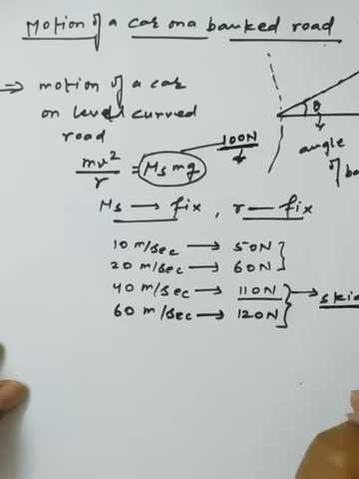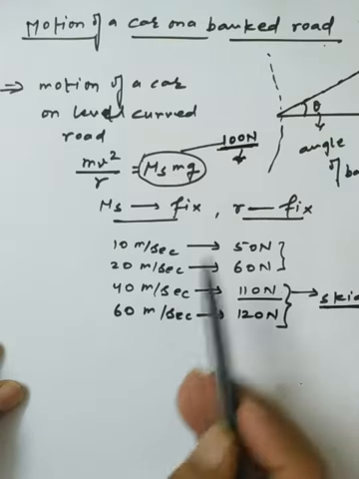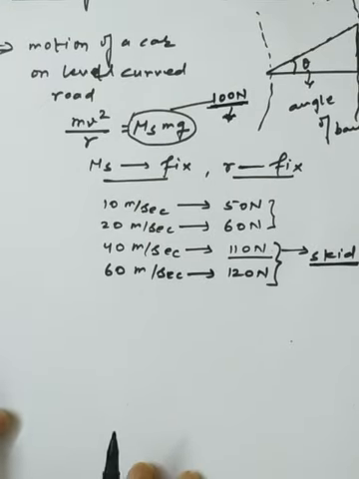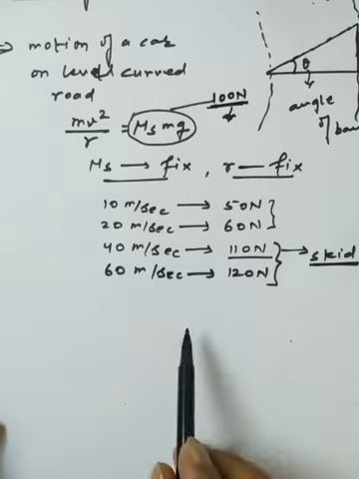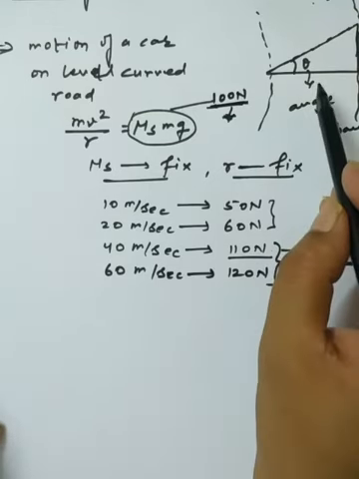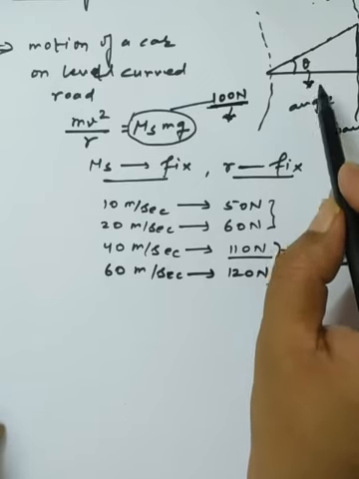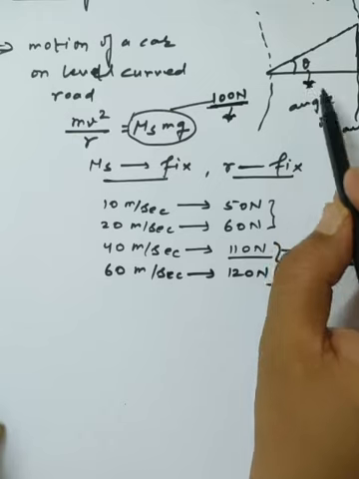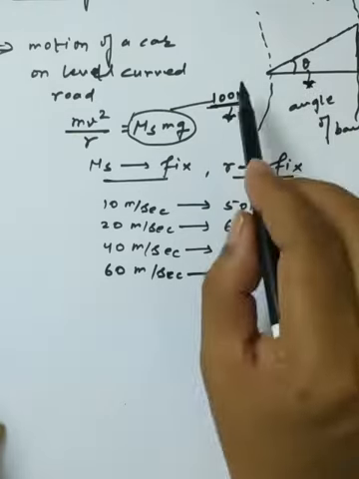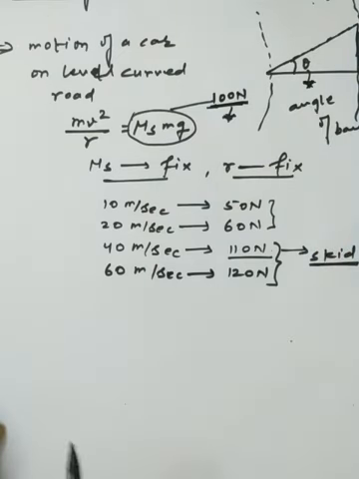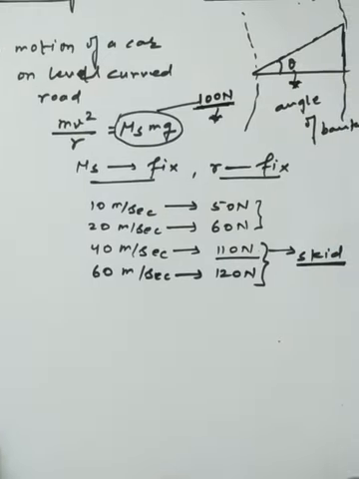So to develop the necessary force, what should we do? That's why we use the basic concept of banking of road. I hope you can easily understand the need of banking. Through banking of road, the necessary centripetal force is provided by a component of the normal reaction along the horizontal direction. So that's why we use the concept of banking of road.